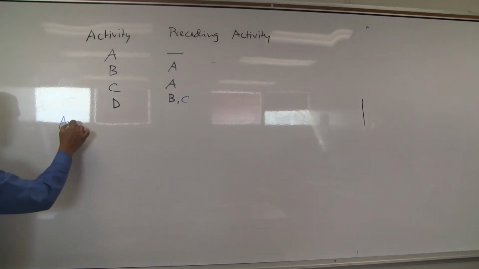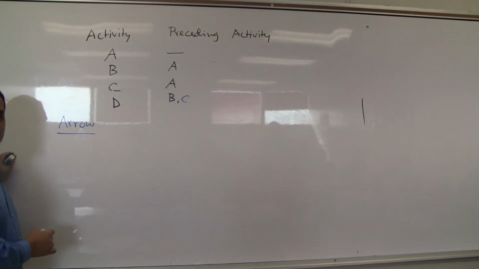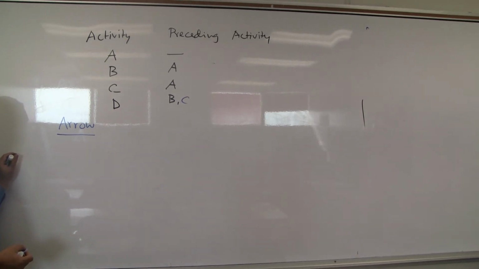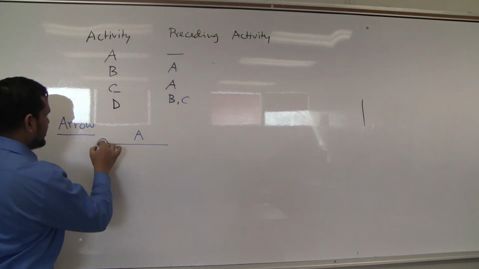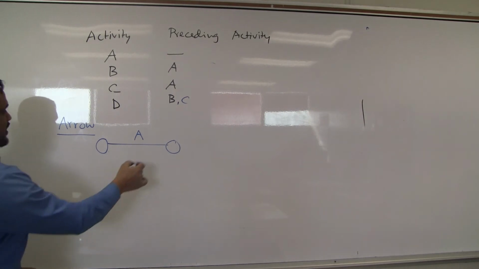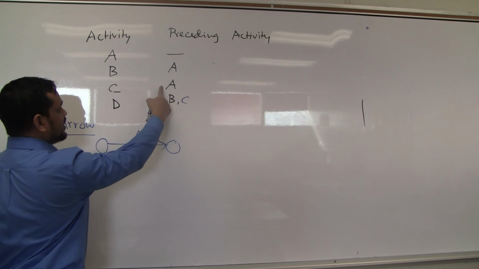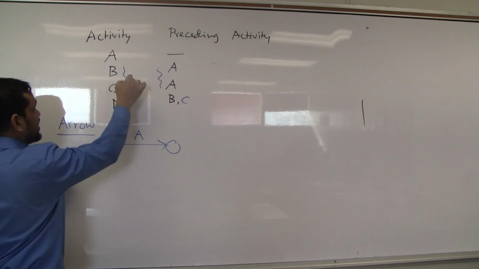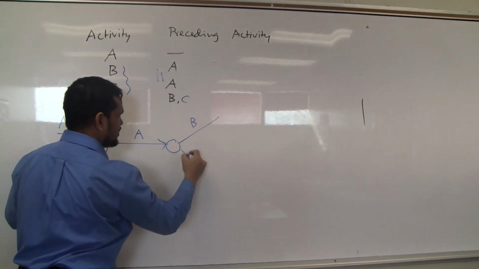First, I will draw arrow because arrow is difficult. Difficult to me, maybe to you node is difficult, arrow is easy. But universal truth, arrow is difficult. Okay, A following nobody. A, done. B is following A. C is also following A. So two activities following same activity. So better to keep some space.